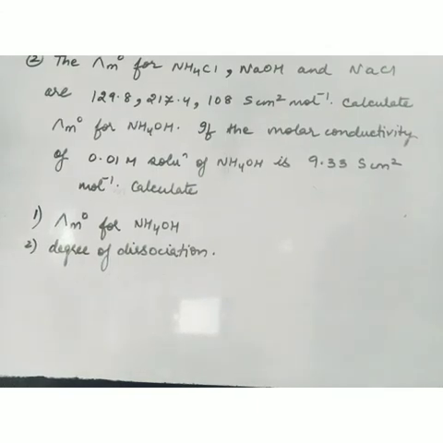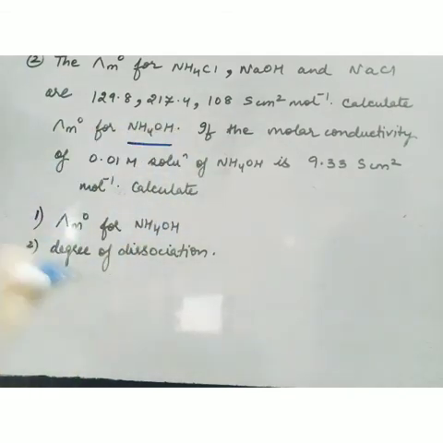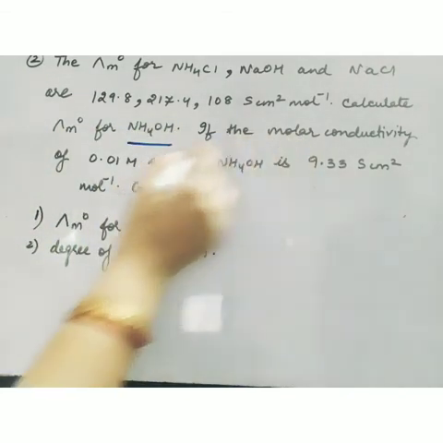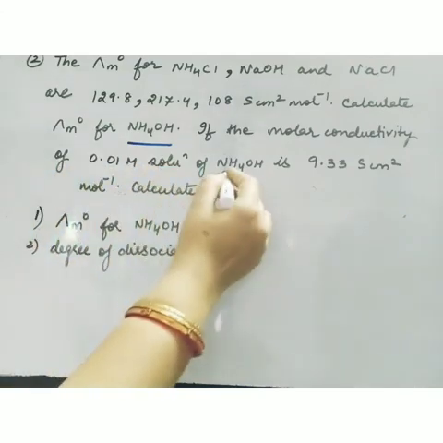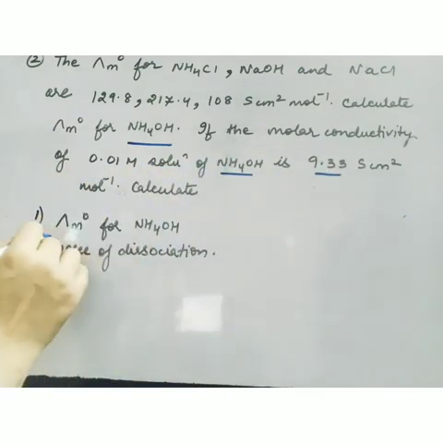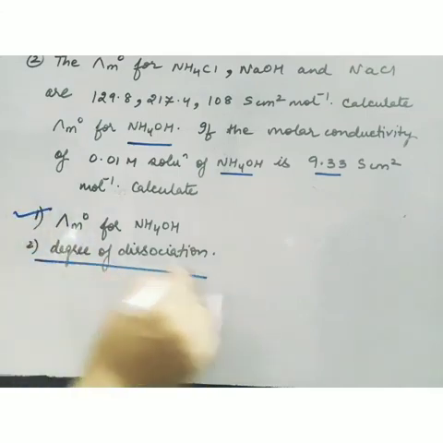Now the second question is, the lambda m naught for NH4Cl, NaOH and NaCl are 129.8, 217.4 and 108 Siemens centimeter square mole inverse, and we have to calculate that for NH4OH. So this we can do by adding the two and subtracting the third one. The molar conductivity lambda m of 0.01 M solution of NH4OH is given, and we have to calculate this and the degree of dissociation.